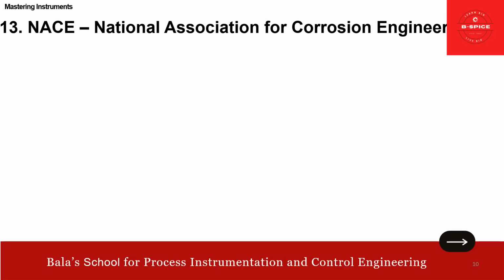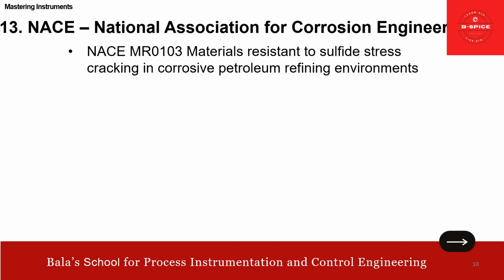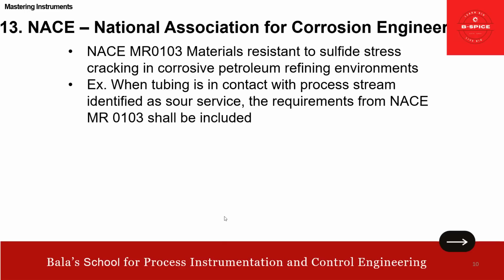Then NACE. Very important for us. You would have seen in our data sheet, right? NACE, National Association of Corrosion Engineers. So basically NACE MR0103 focuses on the material resistant to sulfide stress cracking in corrosive petroleum and refinery environment. I hope this is also clear. For example, when tubing is in contact with process stream identified as a sour service. What is the sour service? H2S. So the requirement from NACE MR0103 shall be included.